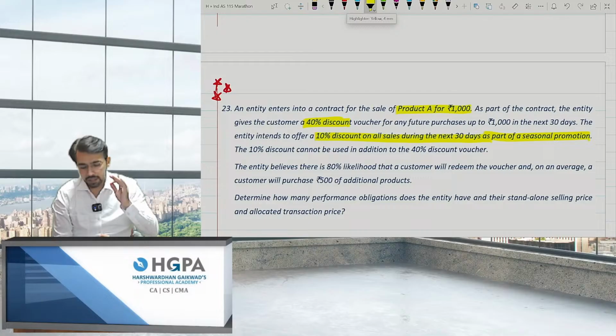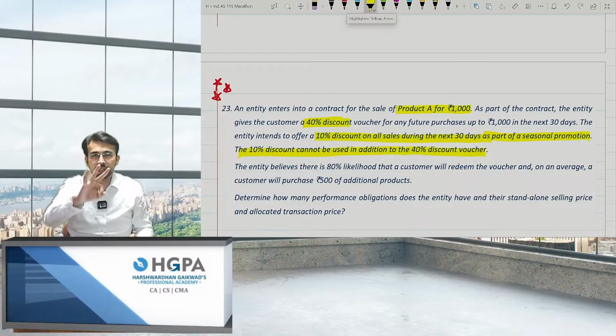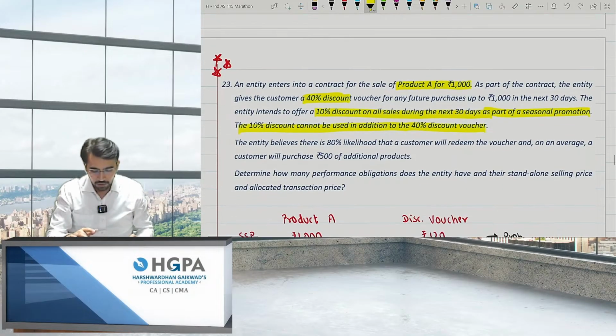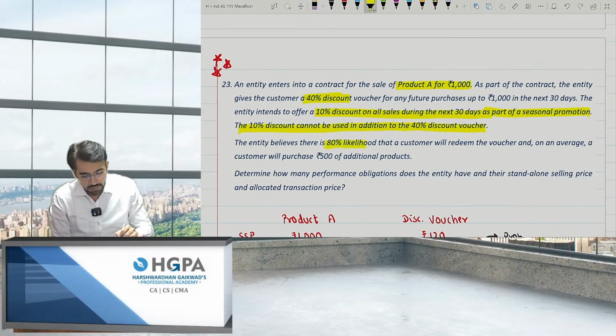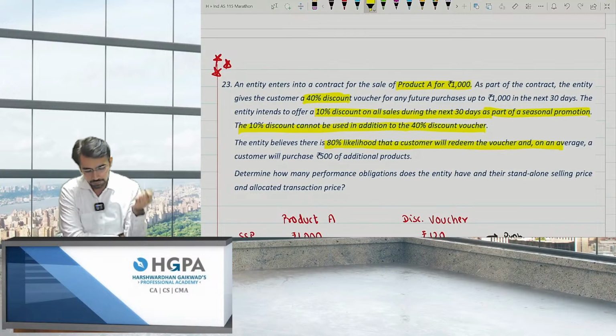He is giving you only 30% extra. The 10% discount cannot be used in addition to the 40% discount voucher. That means we cannot say that 40% discount and 10% sale both apply. They will give you only 40%. That means 30% extra they are giving you, right? The entity believes that there is 80% likelihood that the customer will redeem the voucher. That means 80% chances are that you will go to Shoppers Stop and again shop for 1,000 rupees or less than that.